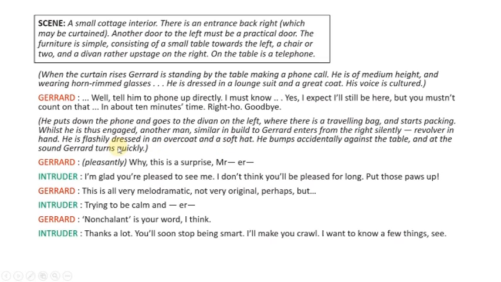So what happened? After putting the receiver on the phone, he goes to the divan and starts packing the things in a traveling bag. While he was packing, another man who is similar to Gerard enters the room silently from the right side, and he has a gun in his hand. He is dressed brightly. He has worn bright colored dress, an overcoat and a soft hat. Then he strikes against the table and it creates noise, and after listening to that sound, Gerard turns quickly. He tries to see what happened.